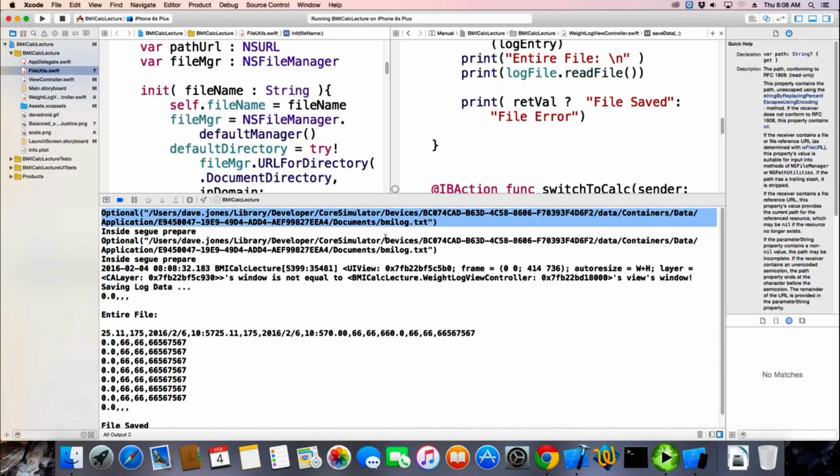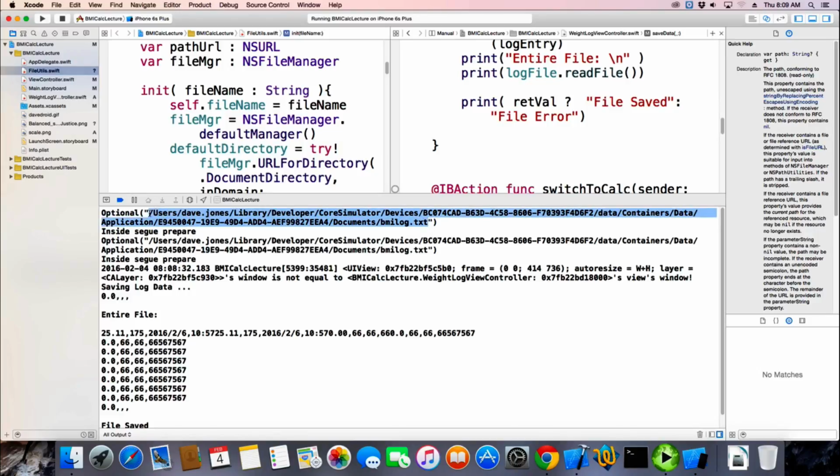Yeah, there we go. So this is the path to that BMI log.txt. And this is some number generated by the simulator for our application. And these are like random numbers that the simulator keeps track of.